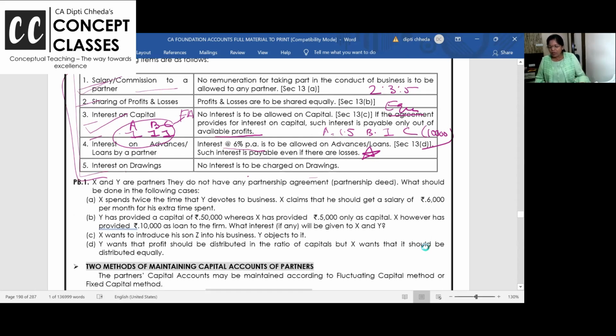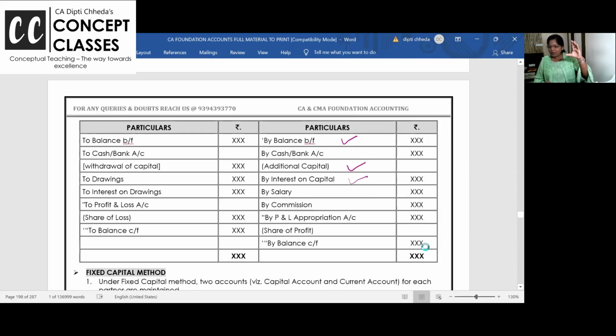So let me tell you one thing, P&L appropriation, whatever you give to partners, it's never given in cash. Partners are never paid salary, interest and all in cash. When I see this in exam, no, it's not a mistake, dear students, it's a blunder. इतना बुरा लगता है देख के कि स्टूडेंट्स को इतना नहीं मालूम. Interest on capital, salary and all is never paid to partners in cash.